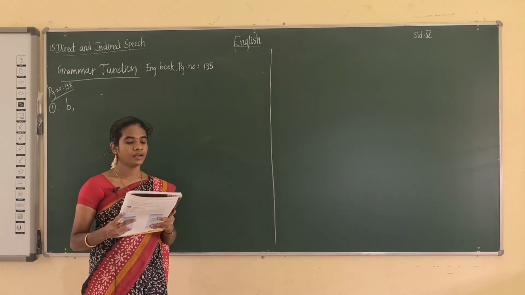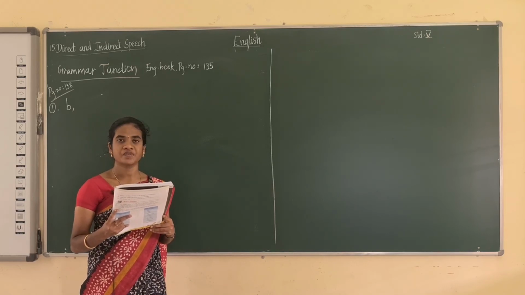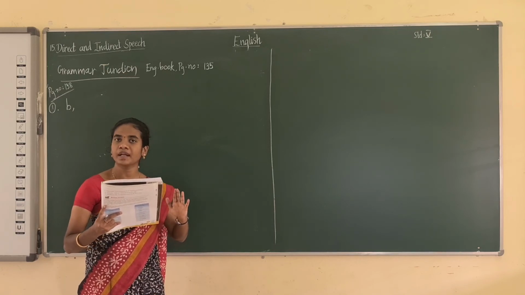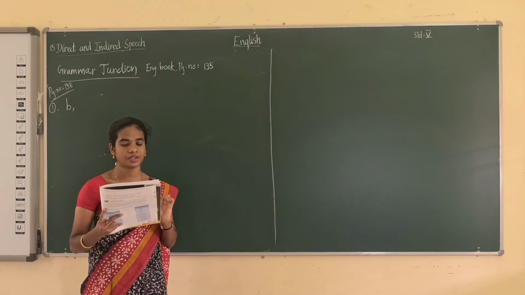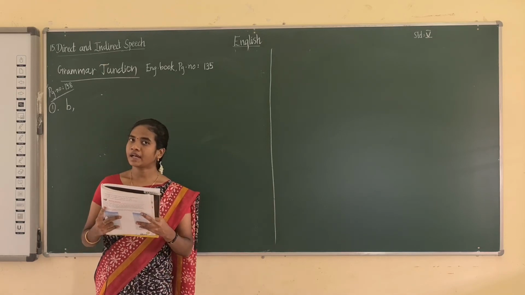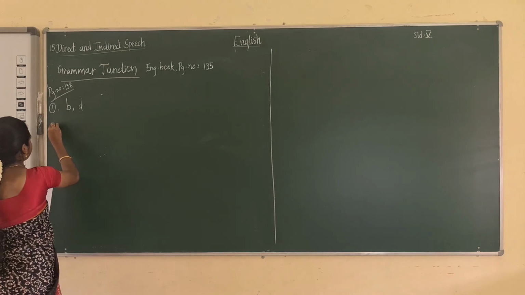See the D one. Geeta said, the sun rises in the east. So it's a universal truth. For that we need not change any tenses. You have to write it as it is. Okay, you have to include that alone. Instead of a comma you have to put that. Geeta said that the sun rises in the east. So they have correctly formed it into indirect speech. Okay, put a tick mark in D.